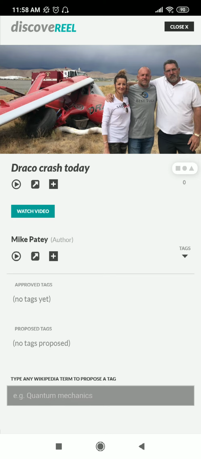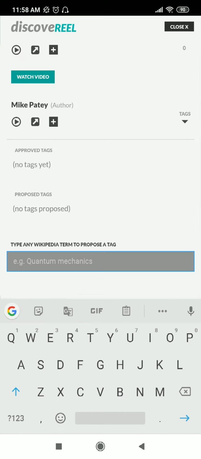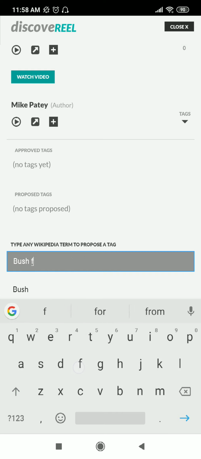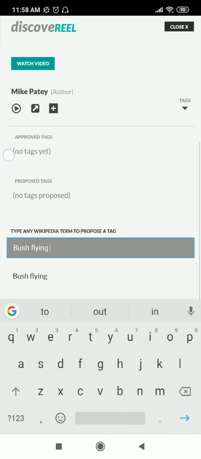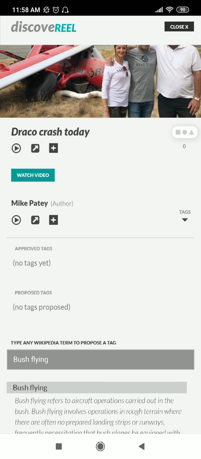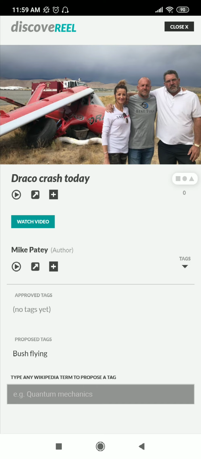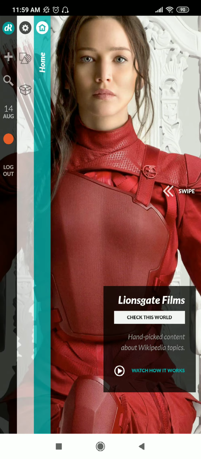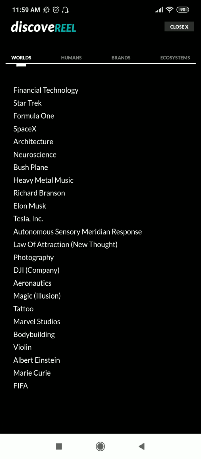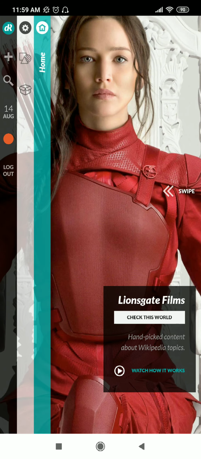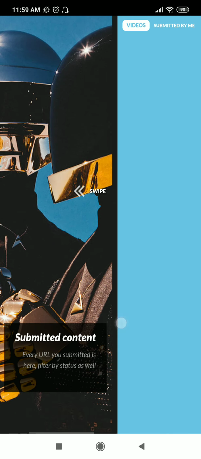So what happens here is that I can tag it again. So for again, it's bush flying, and it will bring up all the terms in Wikipedia. And I'll add that it's related. Okay, great. So now we can go to, okay, we'll go back to that video. So I'll go back to submitted. So these are all the ones I've submitted. So that one should be there.